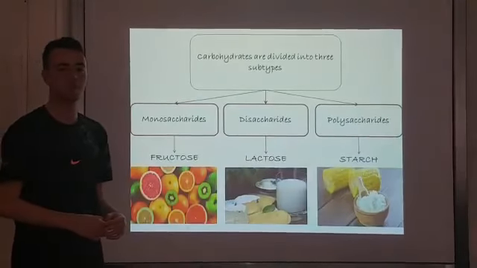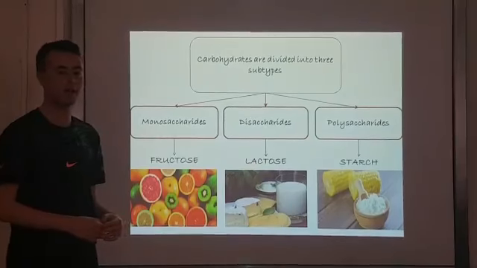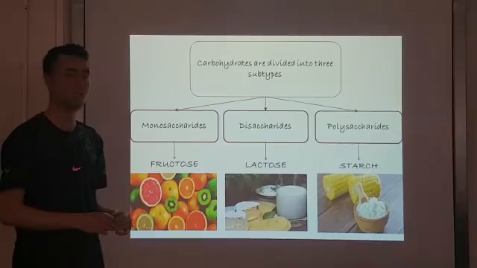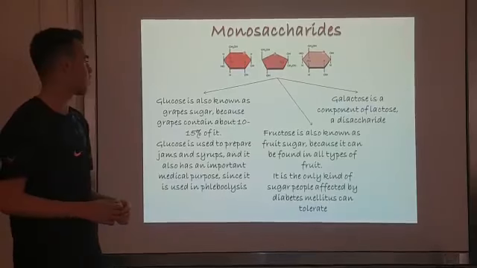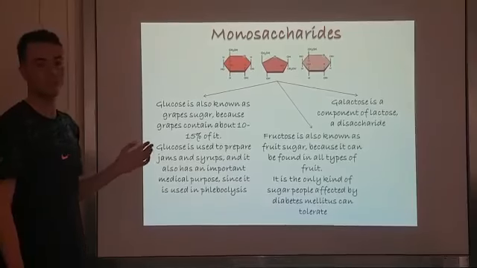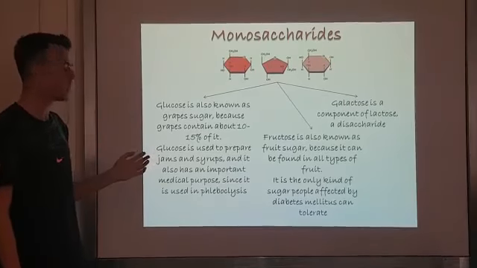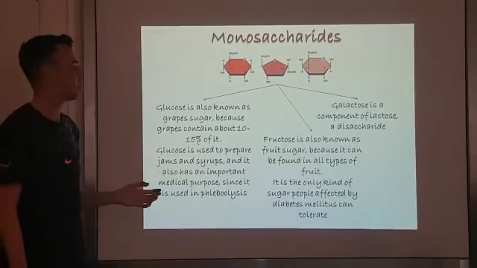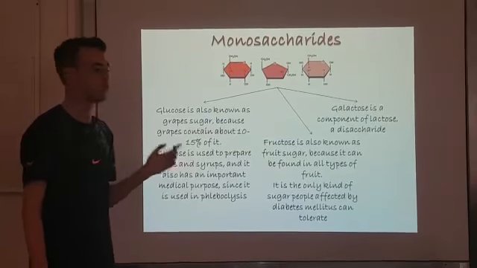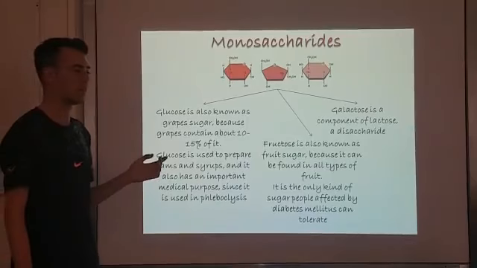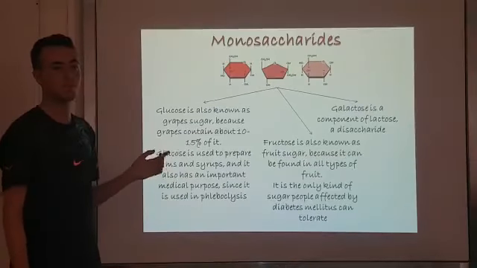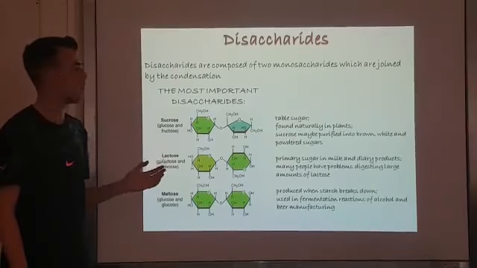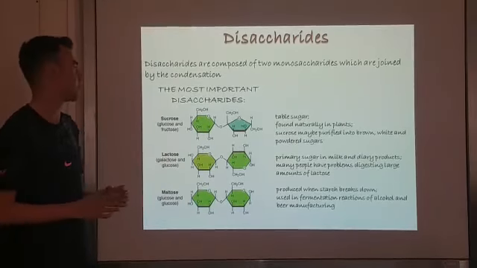There are 3 subtypes of carbohydrates: monosaccharides like fructose, disaccharides like lactose, and finally polysaccharides such as starch. Glucose is also known as grape sugar, and it is used in syrups and jams, and it also has a medical purpose in glycolysis. Fructose is also known as fruit sugar because we can find it in fruit. Disaccharides are composed of 2 monosaccharides, and they are kept together by condensation.